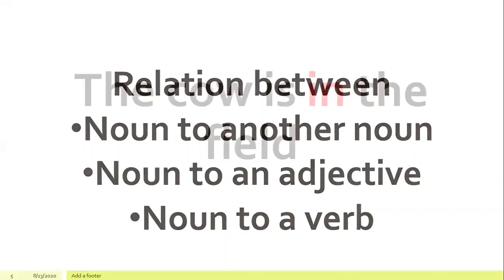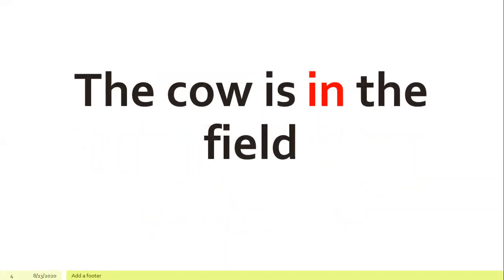Now, in the previous example, the cow is in the field. Preposition shows the relation between the two nouns, the cow and the field.